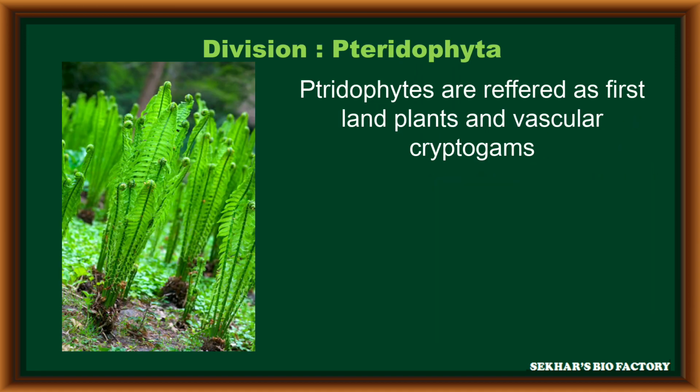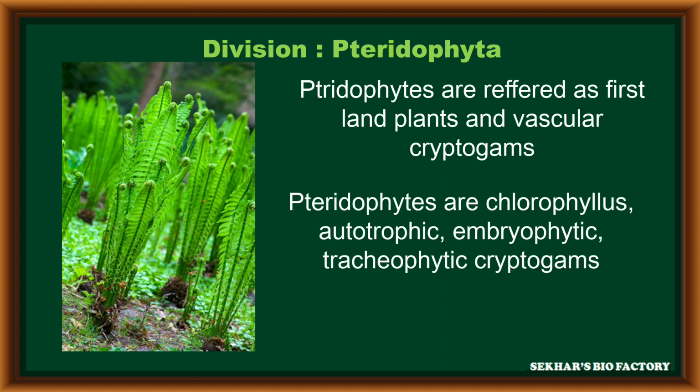Division Pteridophyta. Pteridophytes are referred to as the first land plants and these are vascular cryptogams. These pteridophytes are generally chlorophyllous, autotrophic, embryophytic, tracheophytic cryptogams.